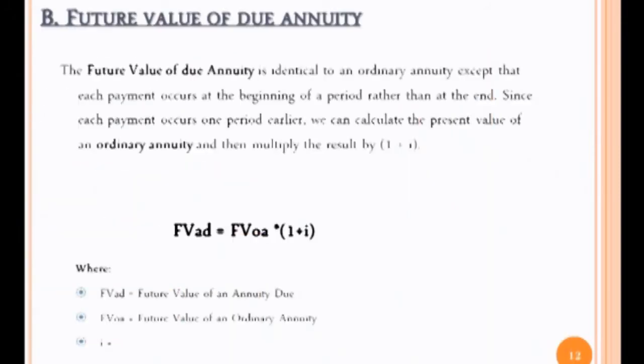Future value of due annuity. The future value of a due annuity is identical to an ordinary annuity except that each payment occurs at the beginning of a period rather than at the end. Since each payment occurs a period earlier, we can calculate the future value of an ordinary annuity and then multiply the result by 1 plus i, where i is the interest rate.